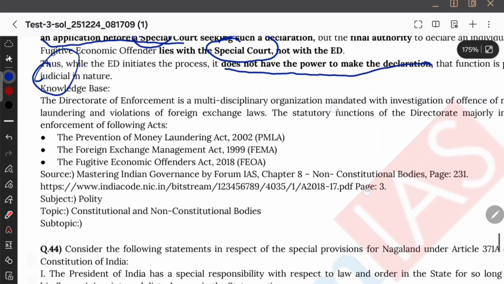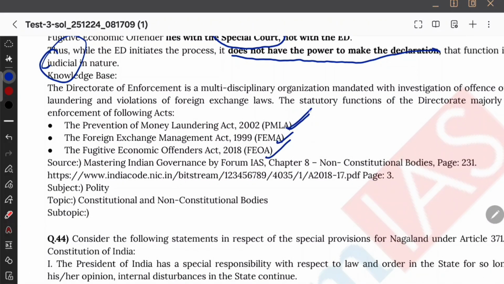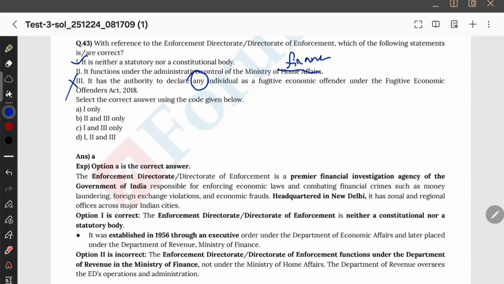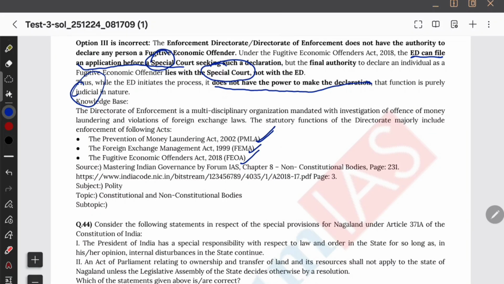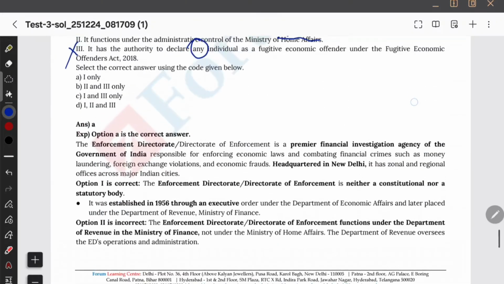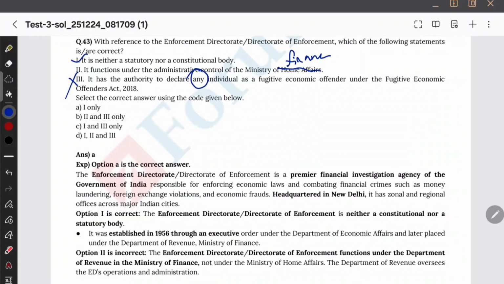The Enforcement Directorate mainly acts on these three things: the Prevention of Money Laundering Act 2002, the Foreign Exchange Management Act (FEMA) 1999, and the Fugitive Economic Offenders Act 2018. Basically, the Enforcement Directorate is an investigating body. It investigates under these three main acts. Regarding the Fugitive Economic Offender, it will investigate, but the finally the power to declare someone a fugitive economic offender lies only with the court, not with the Enforcement Directorate. Option 3 will be wrong, 2 will be wrong, 1 is correct.